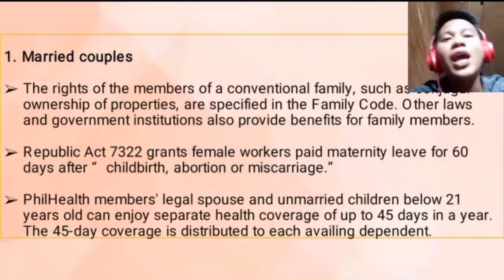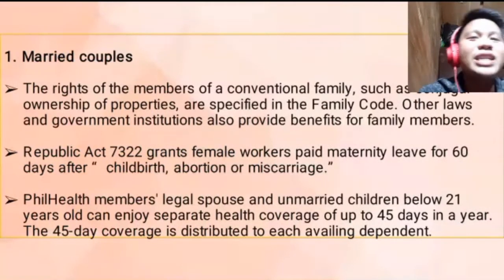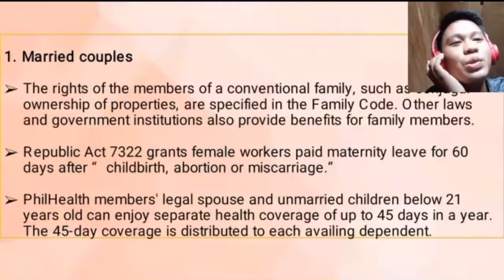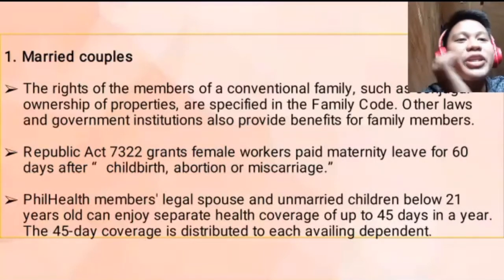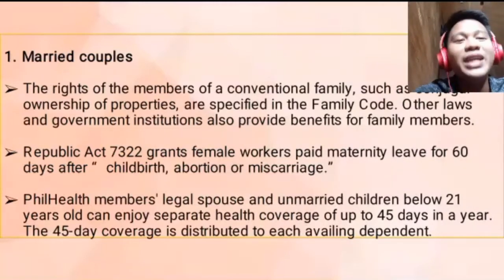Married couples, the rights of the members of a conventional family, such as conjugal ownership of properties, are specified in the Family Code. Other laws and government institutions also provide benefits for family members. Republic Act 7322 grants female workers paid maternity leave for 60 days after childbirth, abortion, or miscarriage. PhilHealth members, legal spouse, and unmarried children below 21 years old can enjoy separate health coverage of up to 45 days in a year.